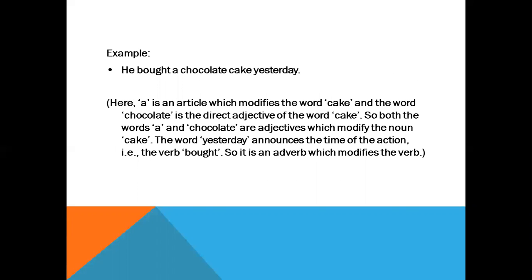Here you see A is an article, okay? You all know that. So this A modifies the term chocolate cake, okay? And here chocolate also modifies the term cake. So chocolate is the direct adjective of the word cake and A also modifies cake. That means A and chocolate are modifiers of the term cake.